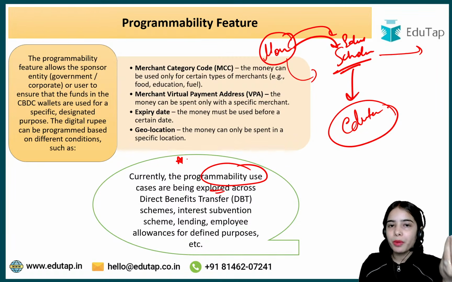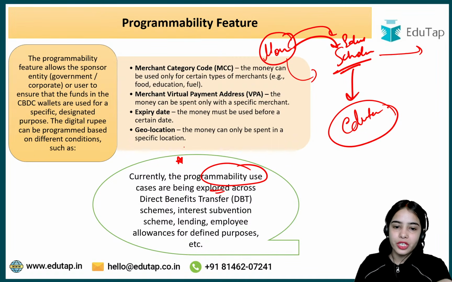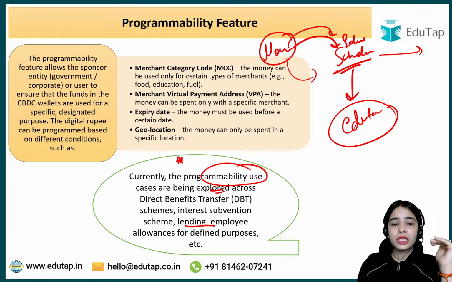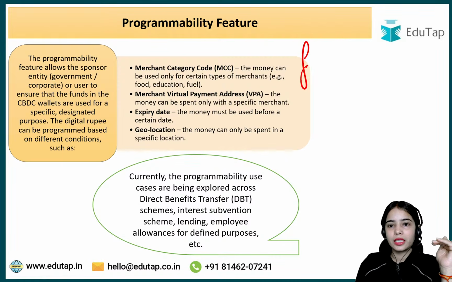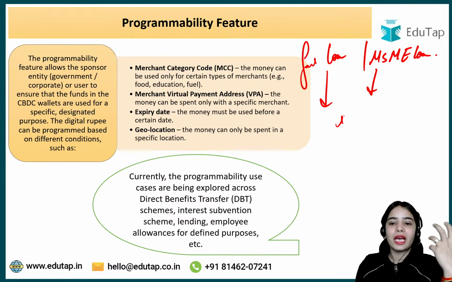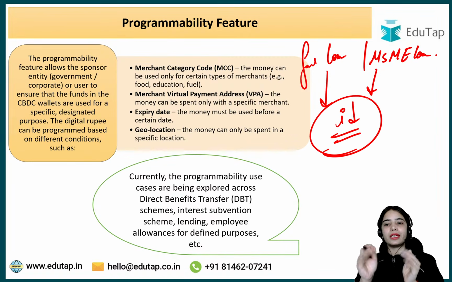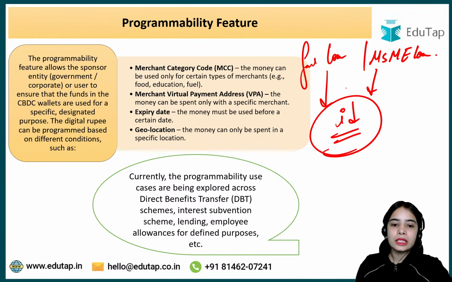Currently the programmability use cases are being explored across direct benefit transfers, interest subvention schemes, and lending. Let's say there are certain lendings like farm loans and micro, small and medium enterprise loans. Certain loans have a lesser interest rate. As per the government intervention, the interest rate is lesser. So in these kinds of loans, the money should be spent accordingly.